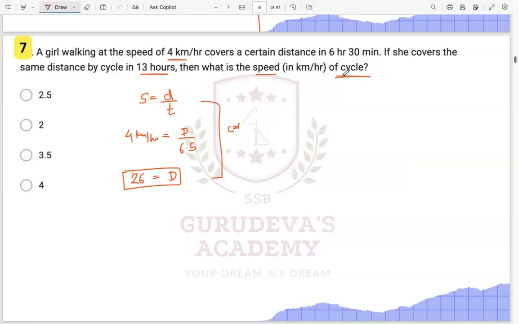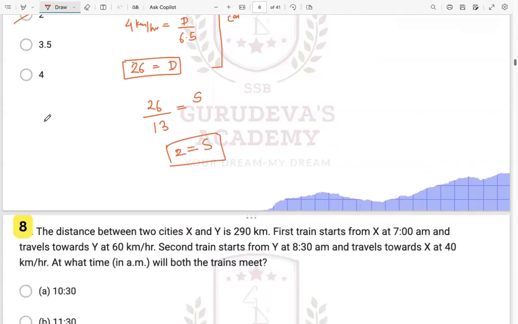Now we have to find the speed for the cycle. Distance we know. Distance is 26 over here. What is the time taken? Time is 13, right? We will get the speed over here. So this will be 2, right? The speed over here will be 2. 2 will be our speed, right? Very simple. Okay. Let us see the next one.